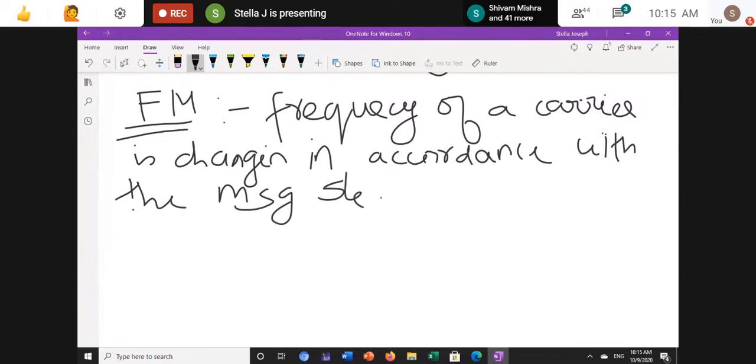So this is the definition. Here the main important thing that is changing is frequency. Whose frequency? Carrier's frequency. So the carrier's frequency is changing according to the message signal, where amplitude and phase are constant. Rest all constant. Only the frequency will be changing here.